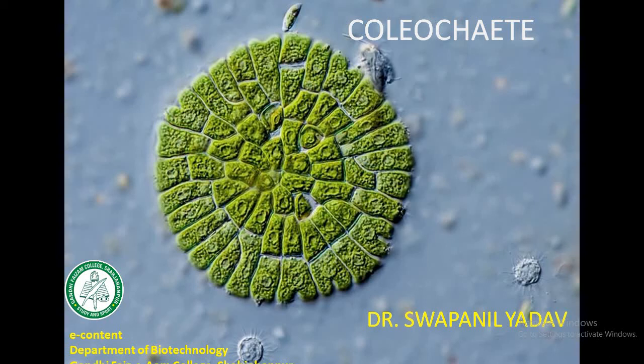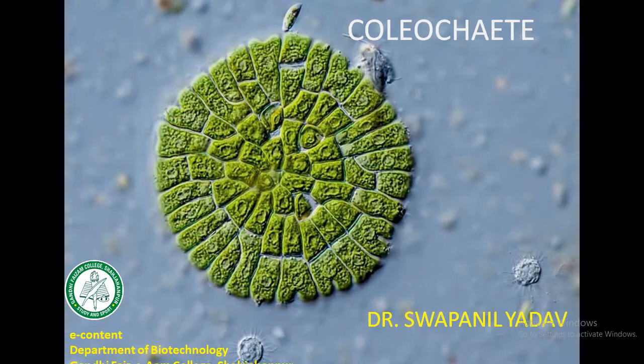Hello students, today we will discuss a green alga, Coleochaete. It is an epiphytic freshwater alga that grows on submerged angiosperms like Hydrilla, Nymphaea, Typha, Trapa and Sagittaria. It also grows on other filamentous algae, members of Phaeophyceae, Rhodophyceae and green algae.